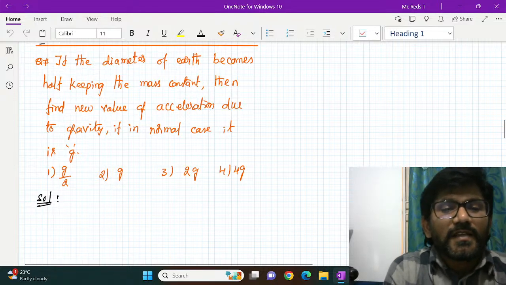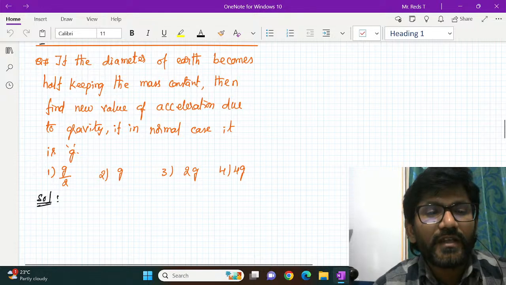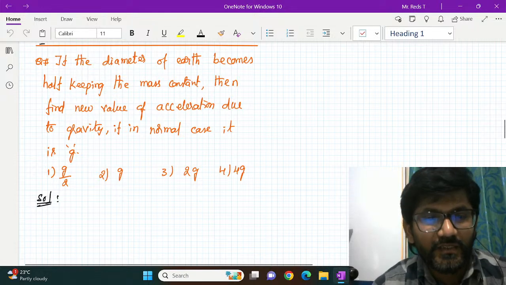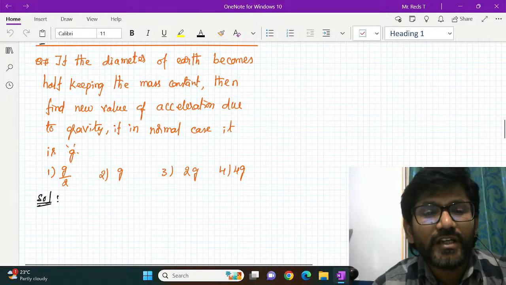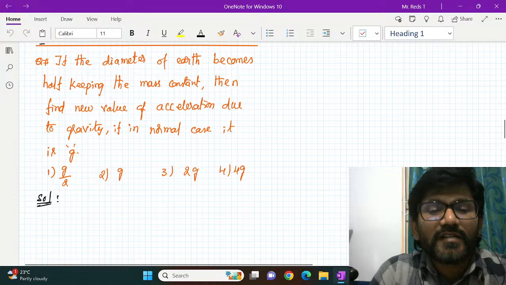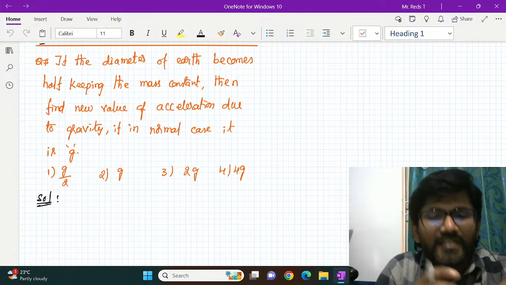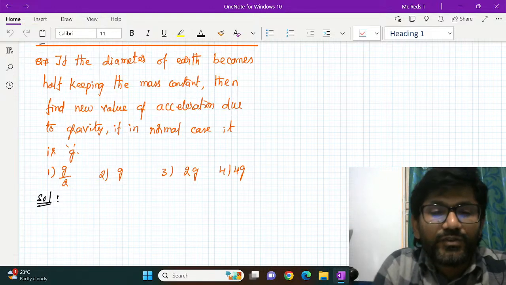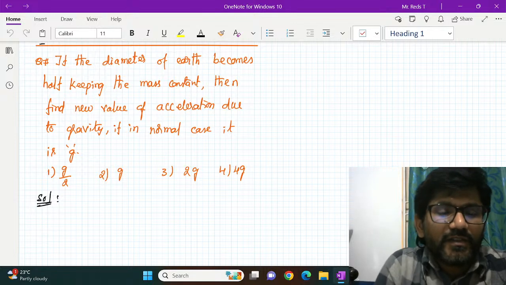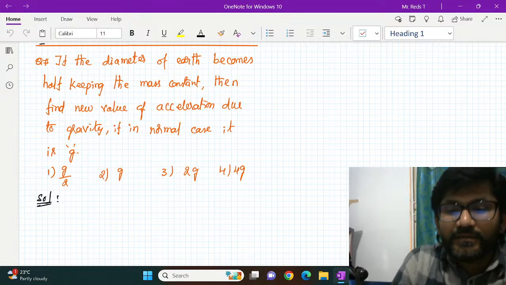So the question is, if the diameter of Earth becomes half keeping the mass constant, then find the new value of acceleration due to gravity if in the normal case it is g. These questions are based on students' memory, so the sentence formation may differ a little, but the meaning of the question should be the same. So what is given here and what are you asked to find?